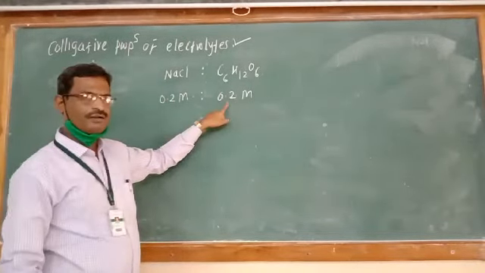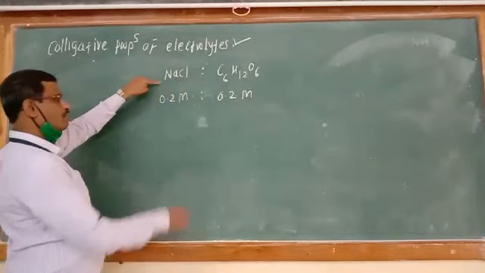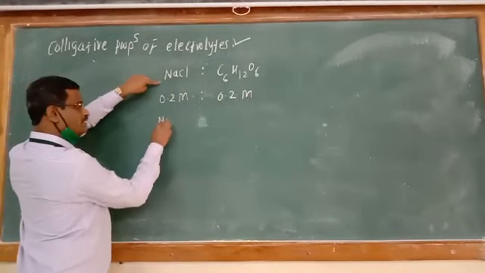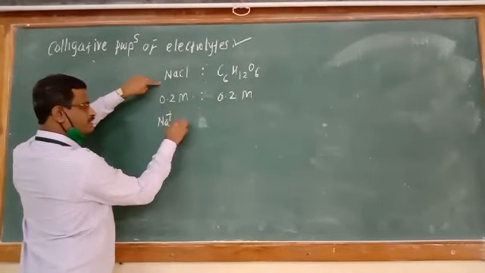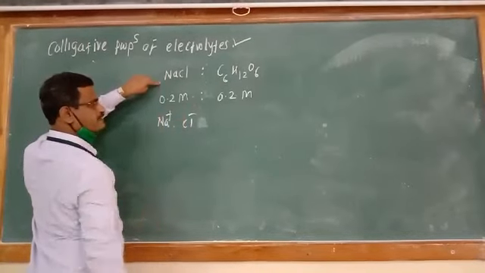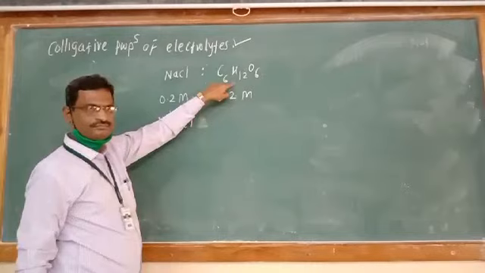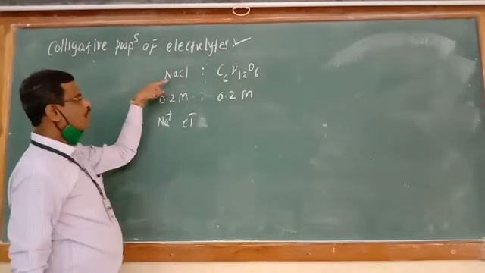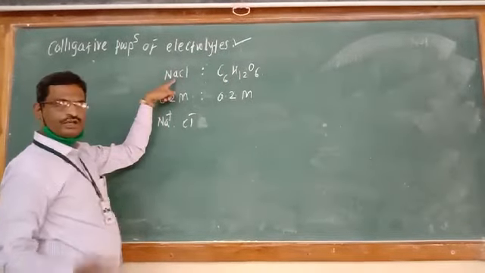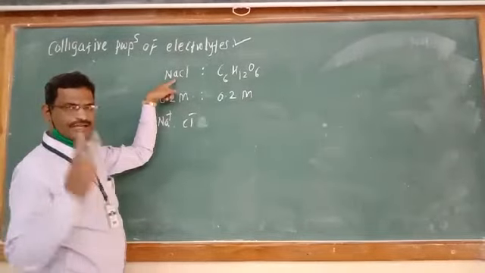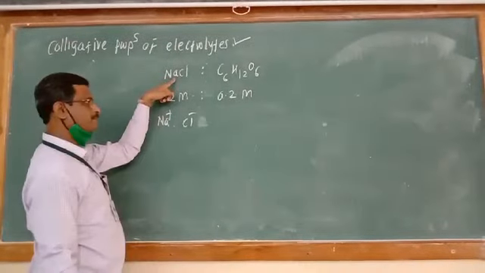But what happens? Since NaCl is an electrolyte, it undergoes ionization producing Na plus and Cl minus ions. So one NaCl gives two particles.